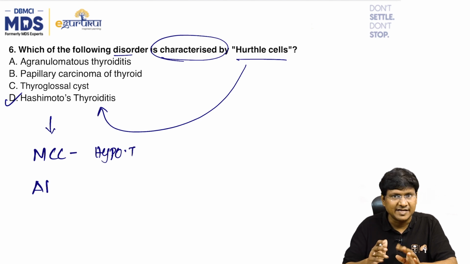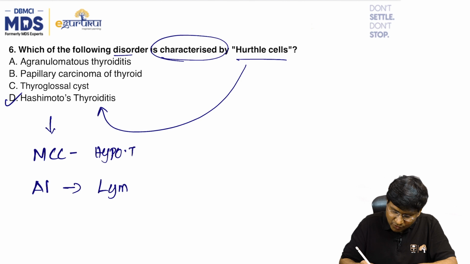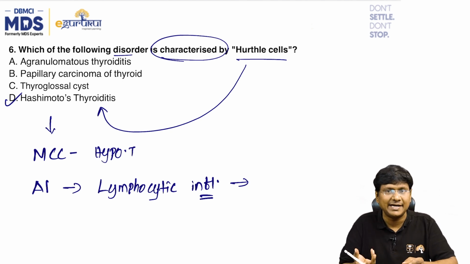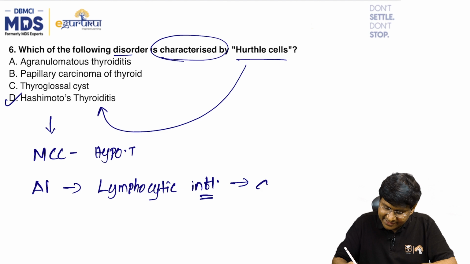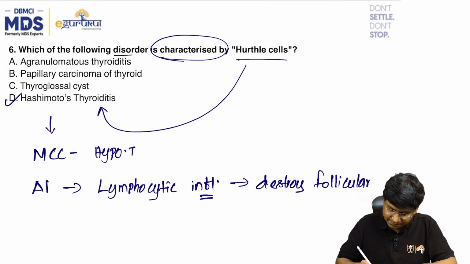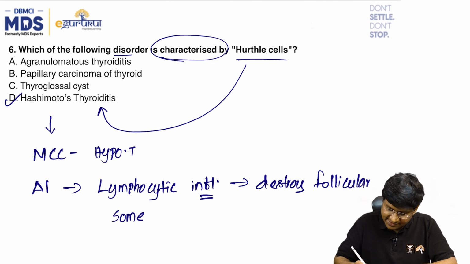Now, what are Hurthle cells? Let me explain. Into the thyroid gland, there will be lymphocytic infiltration of the gland. These lymphocytes produce the antibodies. The antibodies destroy the follicular cells, right?